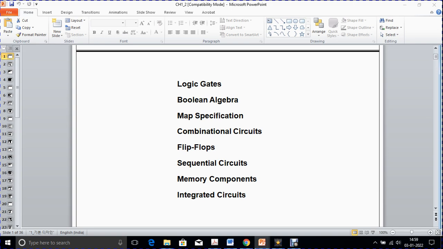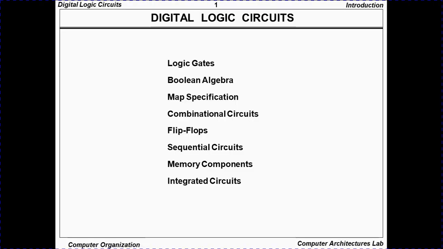From the first chapter, which is digital logic circuits, we need to study only the first 28 pages, and the topics that we are going to cover in the first chapter are digital logic gates, as you can see in this slide: the logic gates, Boolean algebra, map simplification, and combinational circuit, flip-flops, sequential circuits, memory components, integrated circuits.